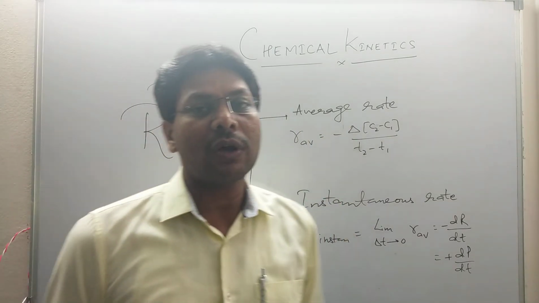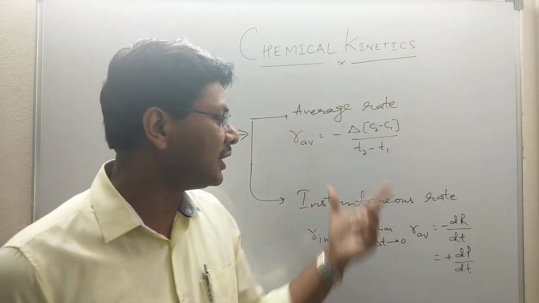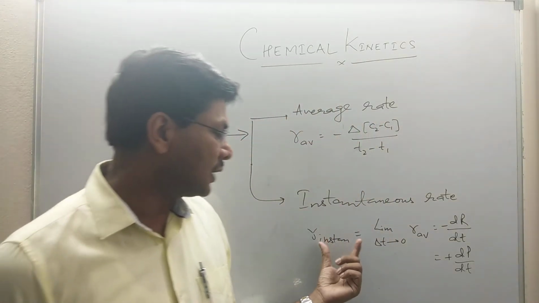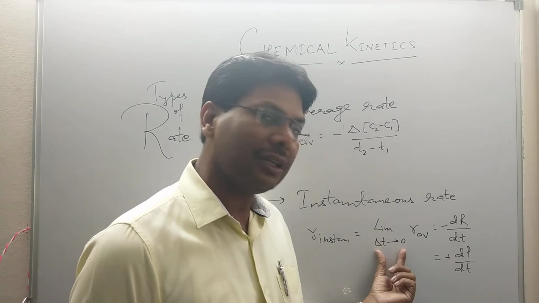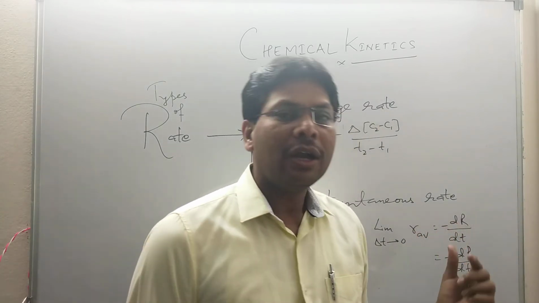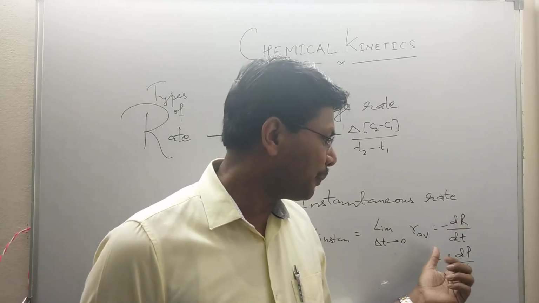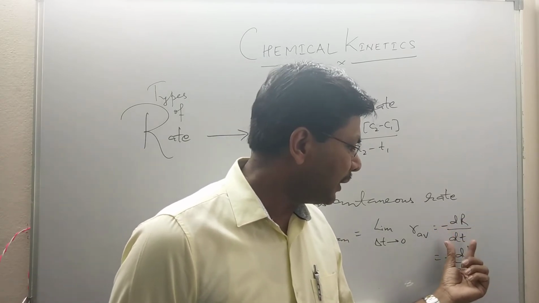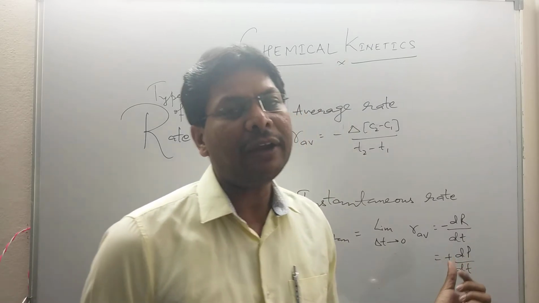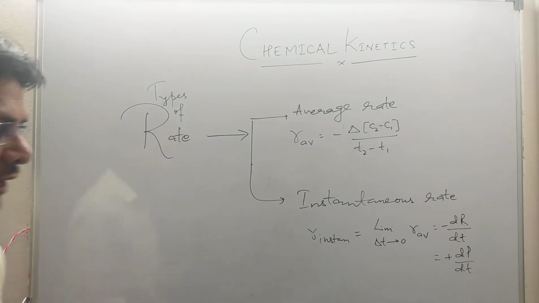So there are two ways in which we can describe the rate of a reaction. One is called the average rate, another is called the instantaneous rate. So R instantaneous is equal to limit delta t tends to 0, R average. So R average will become minus dR by dt. We will take the differentiation, dy by dx, dR by dt. So minus dR by dt for the reactant, and for the product it is plus dP by dt. This way we express the average rate and instantaneous rate.